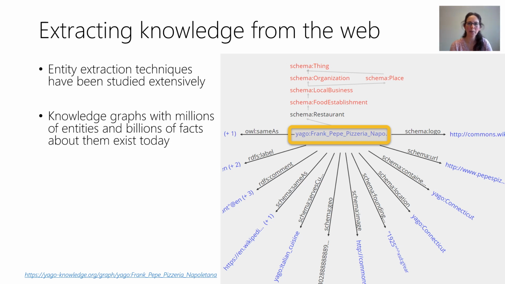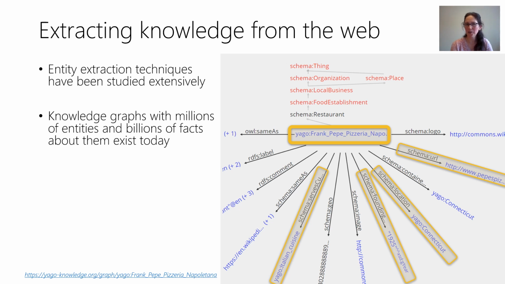Extracting machine understandable knowledge from the web has been a long-standing research goal. Techniques for automatically extracting entities from websites have been investigated extensively and have led to the creation of large knowledge bases such as Bing and Google Knowledge Graphs. These today include many millions of entities and billions of facts about them. For example, for a restaurant entity such as the one shown here, a knowledge base contains properties such as the restaurant website, its location, the type of cuisine, the year of opening, and so forth.